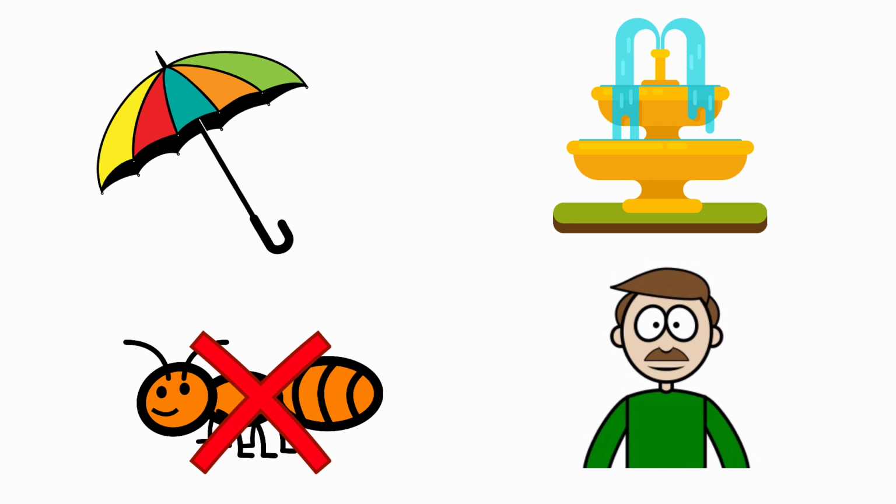Next one, fountain. The beginning sound of the picture fountain is F. And the sound of the letter U is A. The sound of the letter U and the beginning sound of the picture fountain are different. So, we are going to put a cross for the picture fountain.